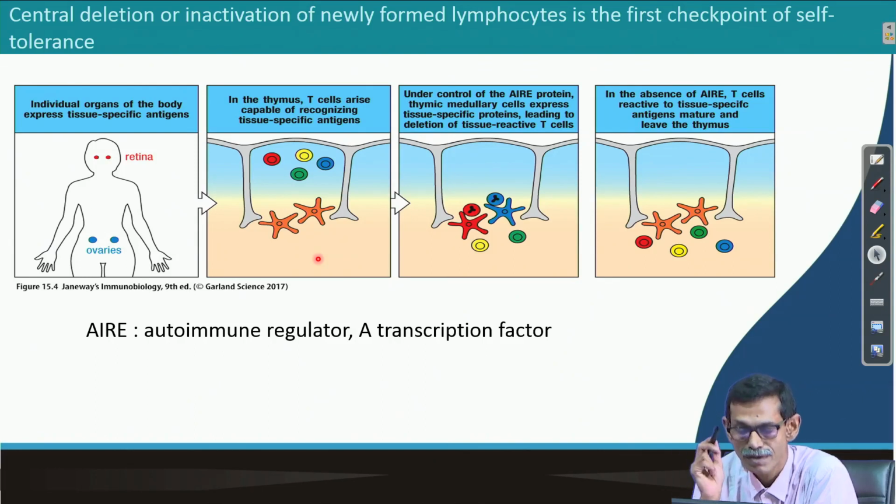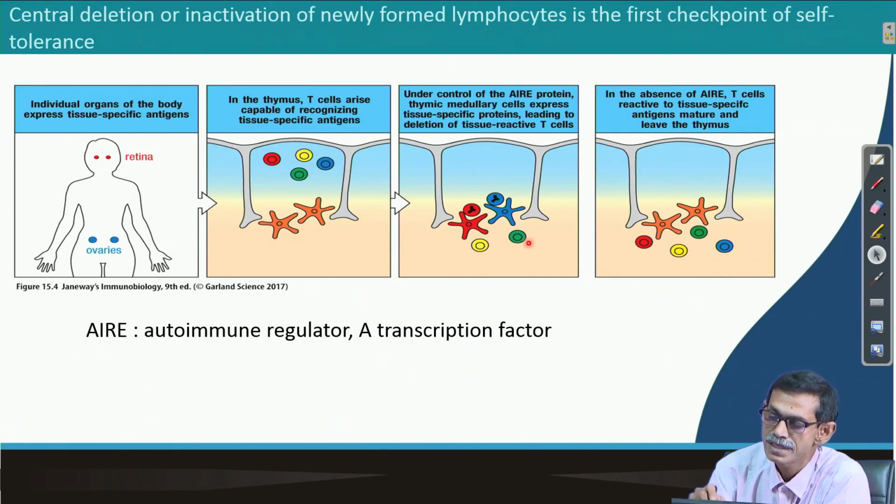Eventually, a transcription factor AIRE, which is autoimmune regulator, the gene was discovered later on. It was found that AIRE is the transcription factor which regulates the expression of all the proteins in the thymic medullary cells. In the thymus medulla, where negative selection happens, it expresses all our own proteins.